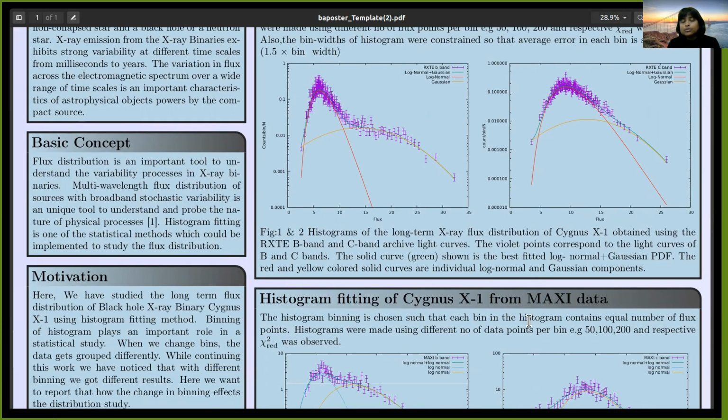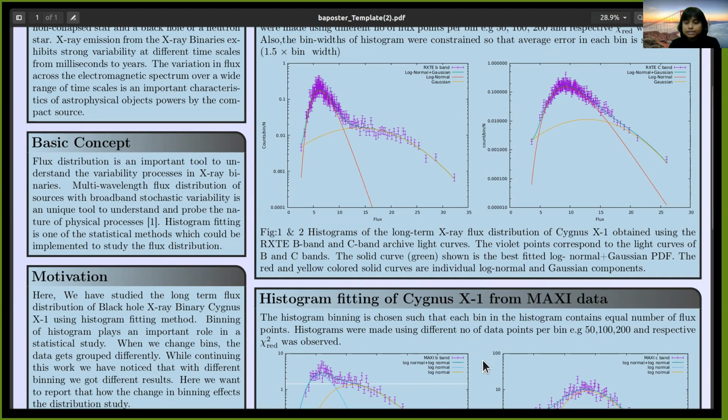While making histograms, the binning plays an important part, because when we change the binning, the data get grouped differently, and hence we observe different results. While performing this work, we observed that with different numbers of bins we got different results. So here we want to report how the change in binning affects